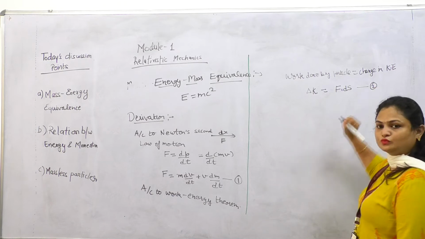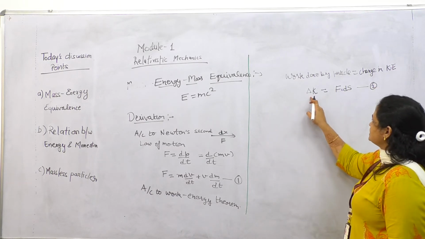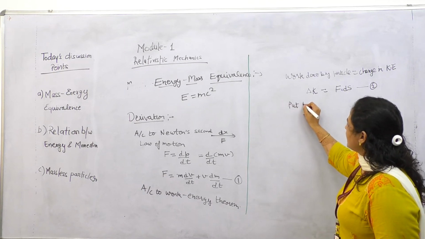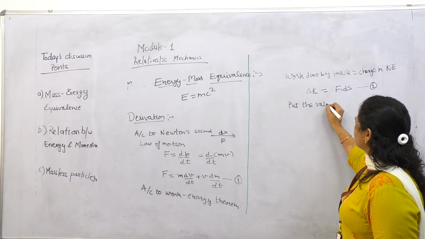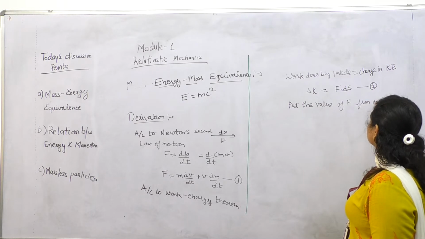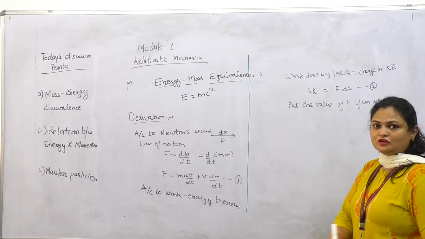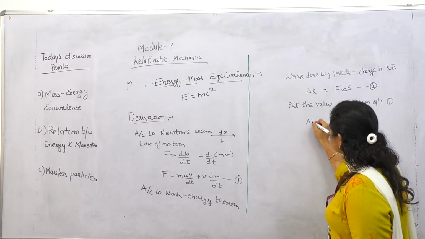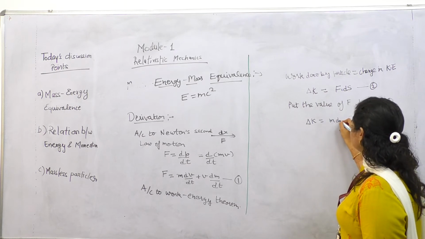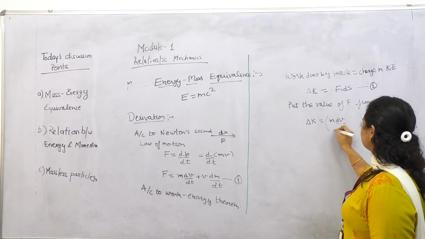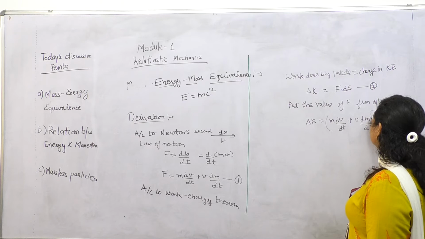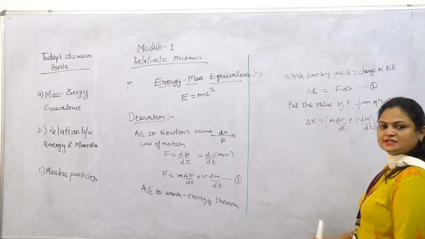This is equation 2. Work done, the change in kinetic energy, is equal to F dot ds. Put the value of F from equation 1. We get m dv over dt plus v dm over dt, dot ds.